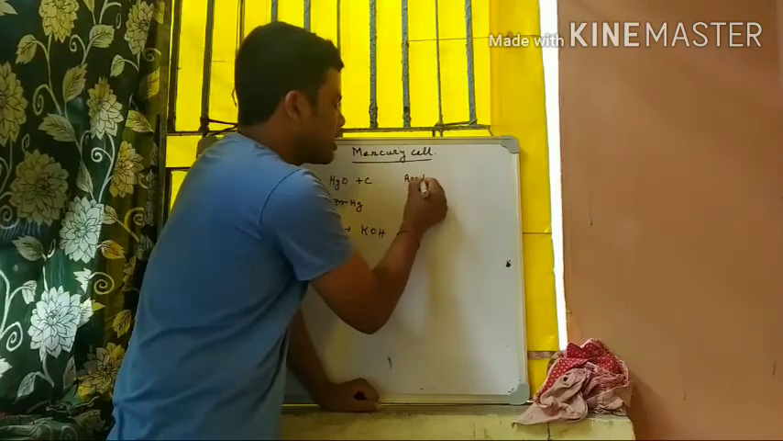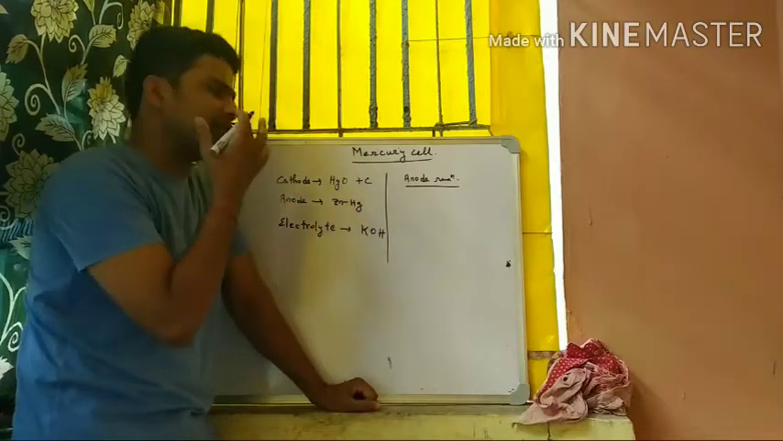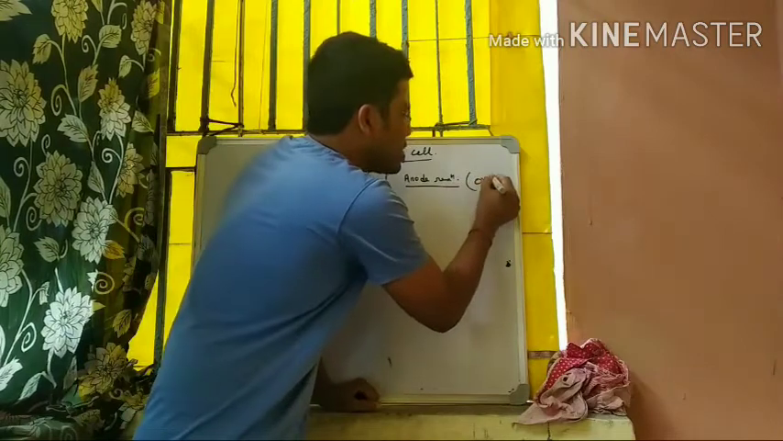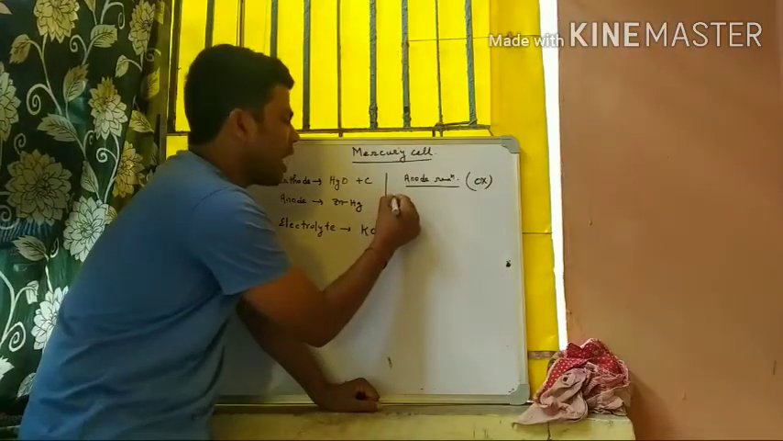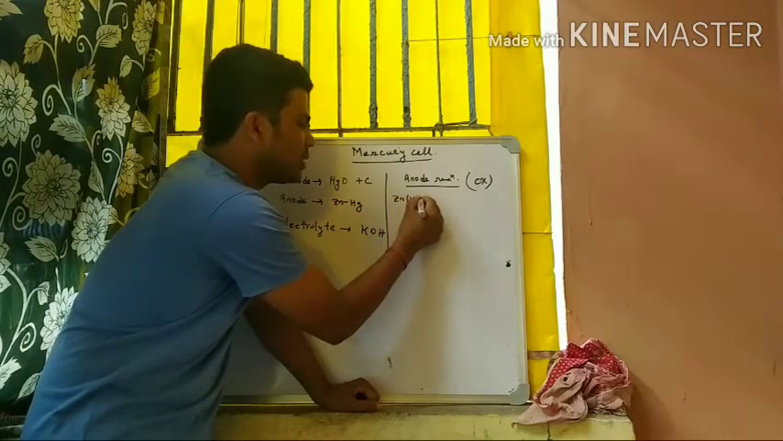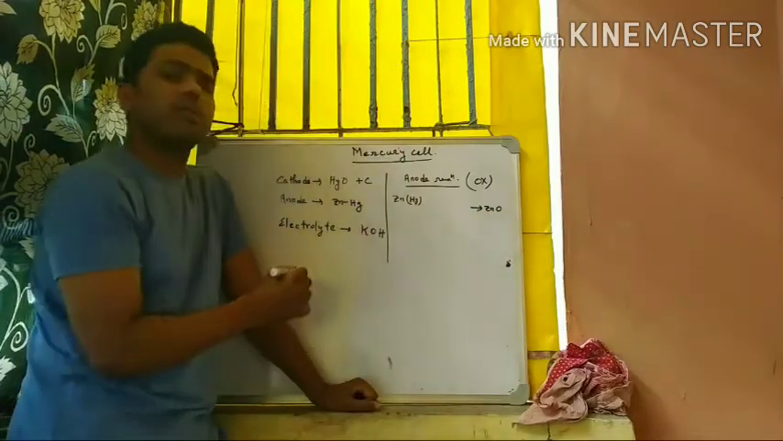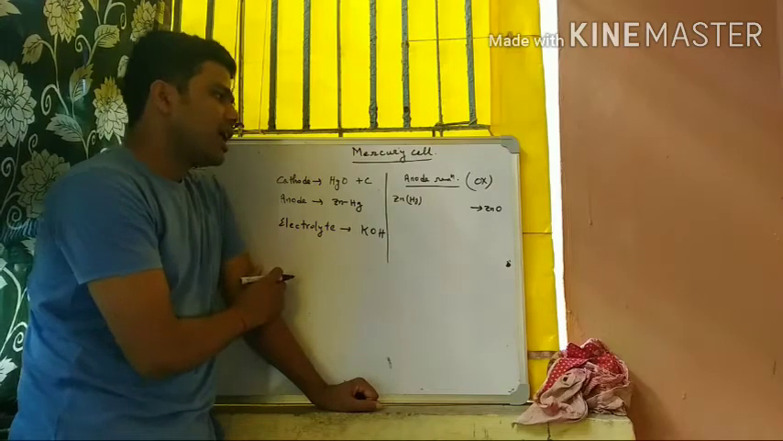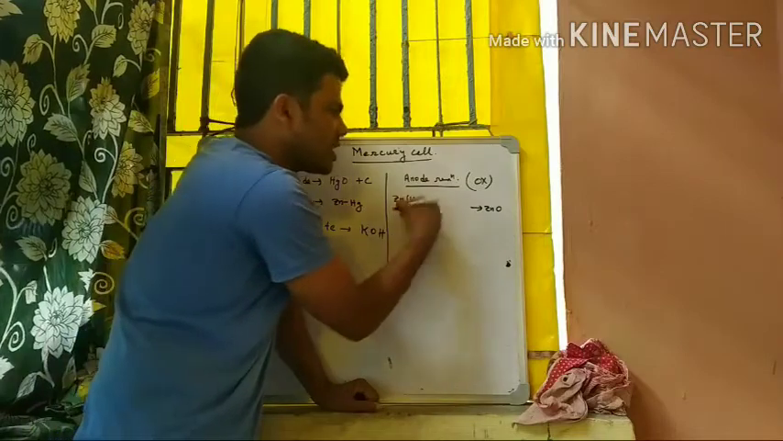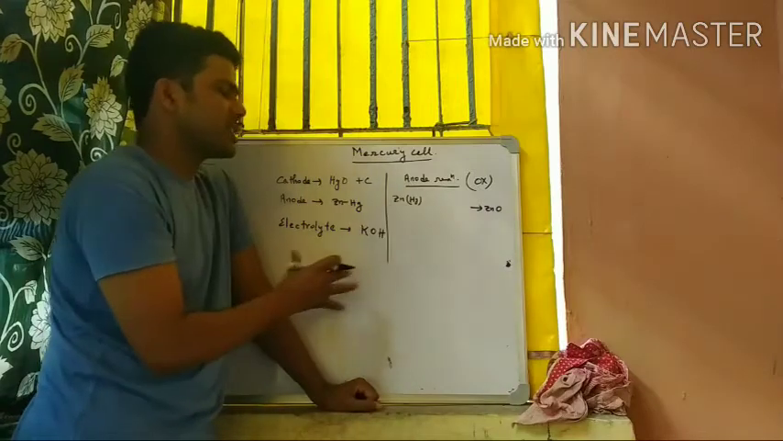At first I will write the anode reactions. In the anode, oxidation occurs. So in the anode, zinc amalgam is transformed into zinc oxide. Here, zinc oxidizes to zinc oxide. And for this reason, we have to balance this reaction.